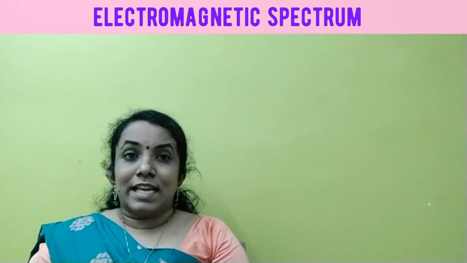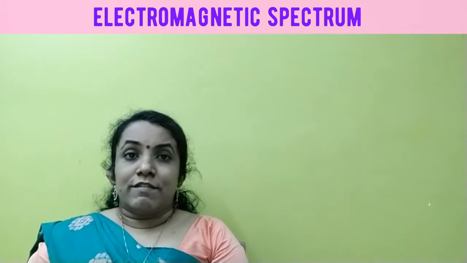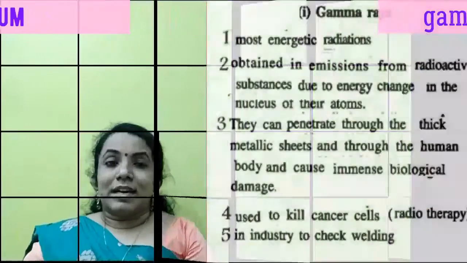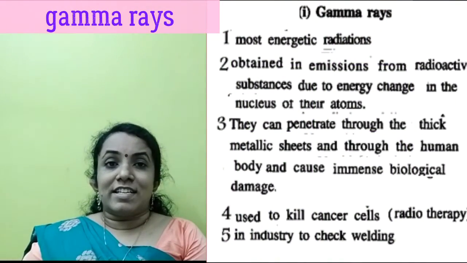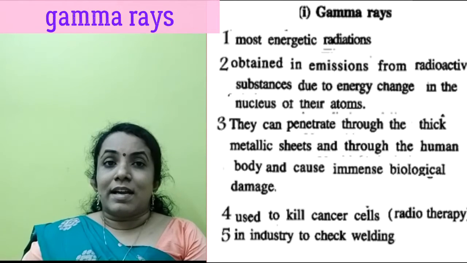Let's go into detail about each of the electromagnetic radiations. First one is gamma rays. Gamma rays are the most energetic electromagnetic radiations due to their high frequency. Their frequency is above 3 × 10^19 Hertz. The wavelength of gamma rays is less than 0.1 angstrom. The main source of gamma rays is cosmic radiation.